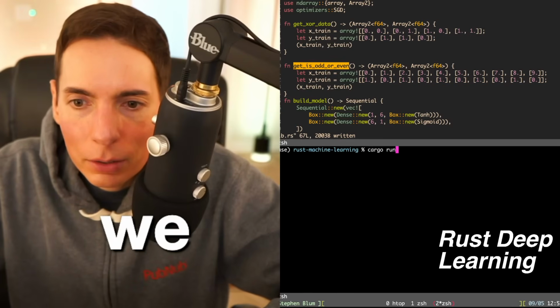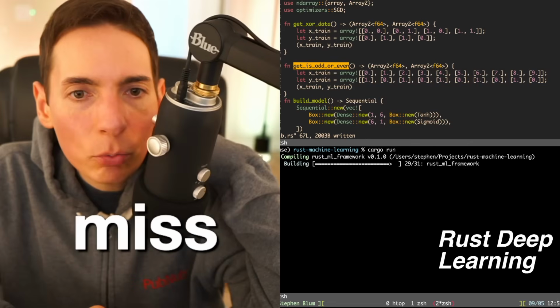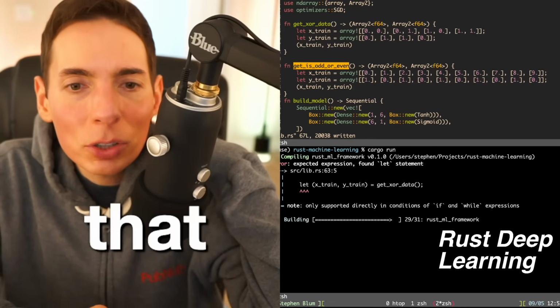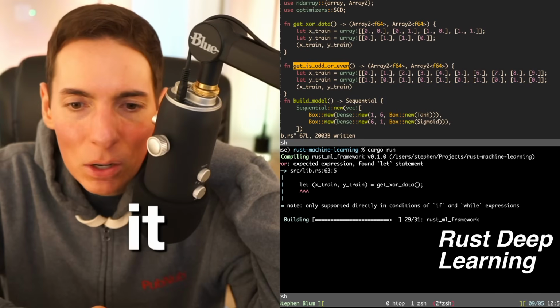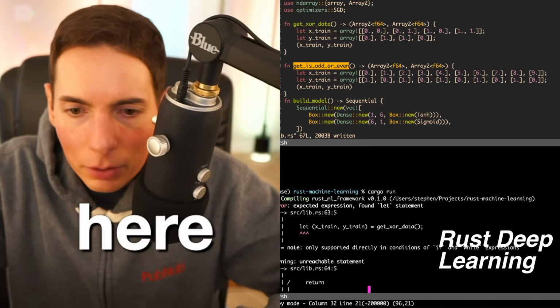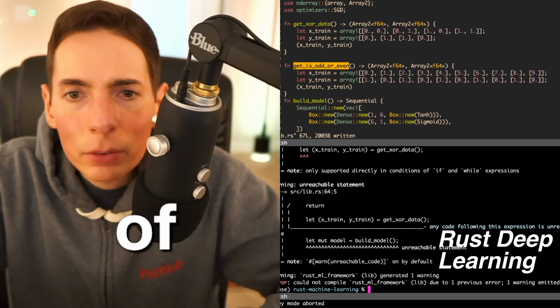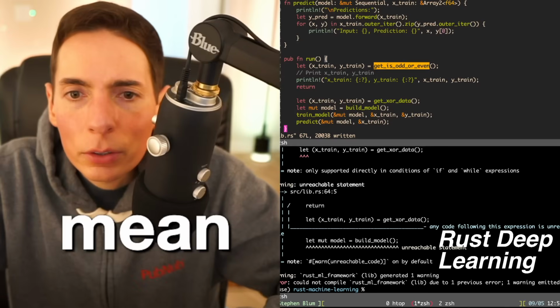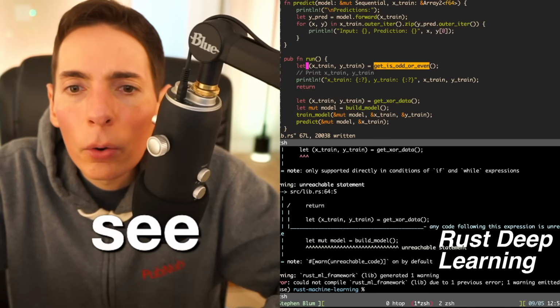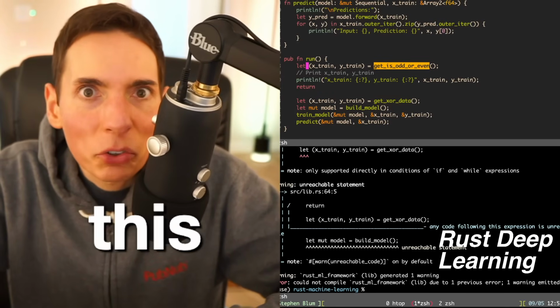Let's see if we can cargo run. Is it going to run this time? I don't know, you guys. You missed the trait random ext. Oh, is that what I did, July? Got it. Okay. Understandable. Let's see here. Let only supported directly in conditions of... Oh, wait. No, wait. What do you mean? Let's see here. Oh. No, I'm doing it the same way I'm doing it here. See, this is why Rust is one of the challenging languages.